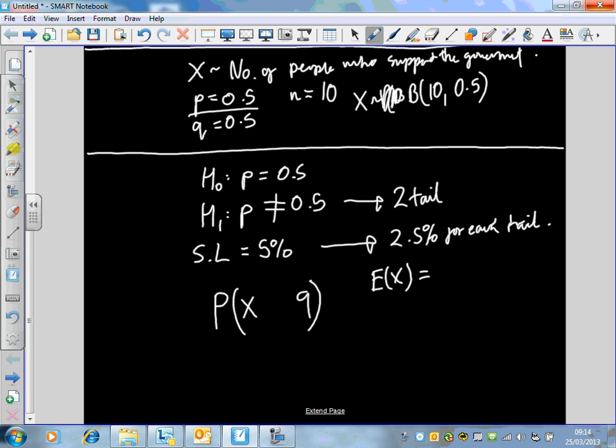Any ideas? Well, first of all, what's the expectation? How many would we expect in a sample of 10? If p is 0.5, how many would we expect to say the program favours the government, Stephen? 5. The expectation, which is n multiplied by p, 10 times 0.5, is 5.